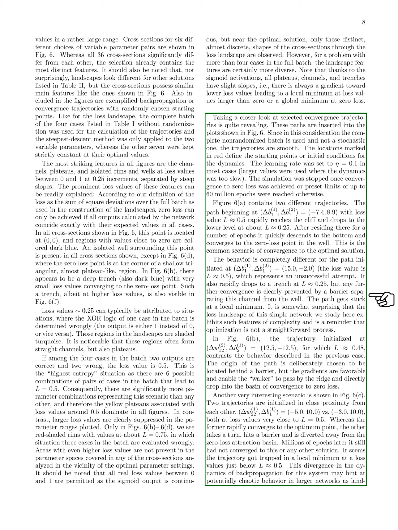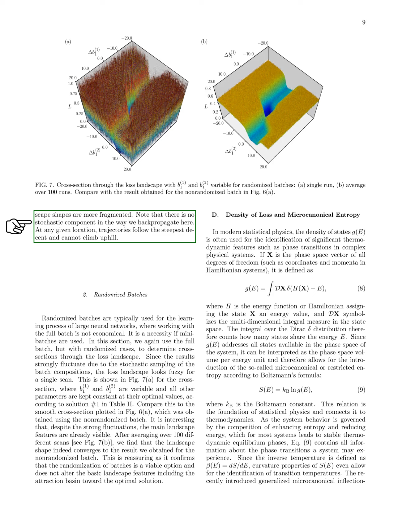Another figure illustrates a trajectory that successfully navigates a barrier to reach the basin of convergence. We also observe two trajectories initialized close together, where one converges to the optimum while the other diverges and remains trapped in a local minimum. This divergence hints at potential chaotic behavior in larger networks as landscape shapes become more fragmented. Importantly, our backpropagation method is deterministic, following the steepest descent without any stochastic elements.